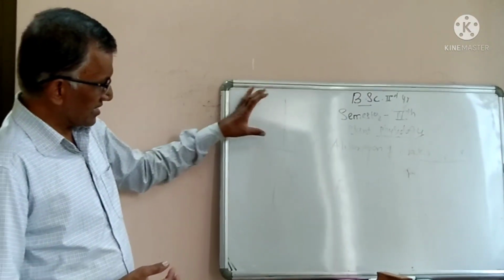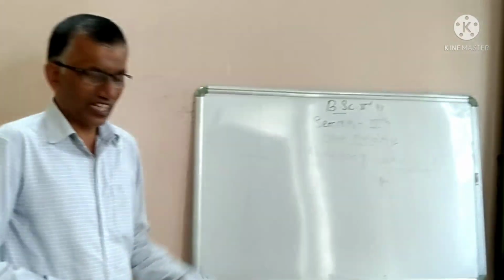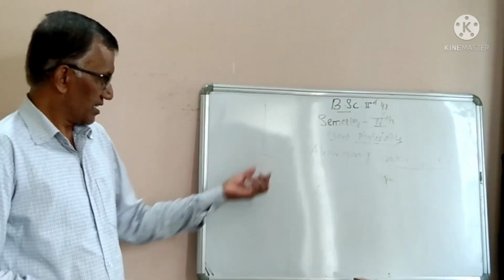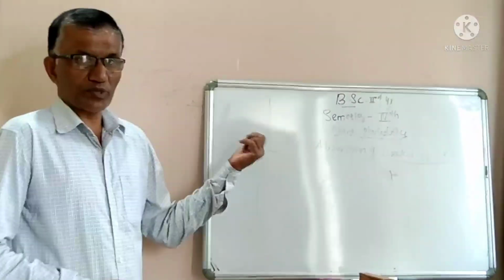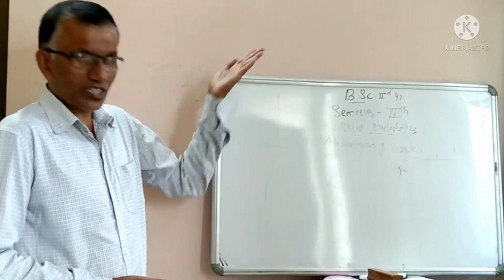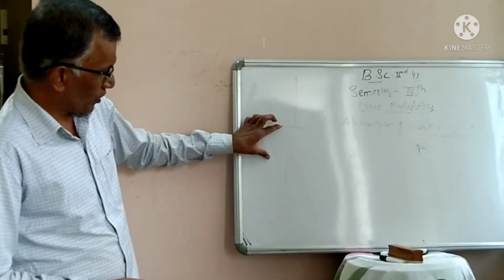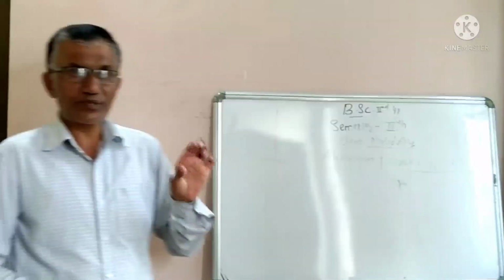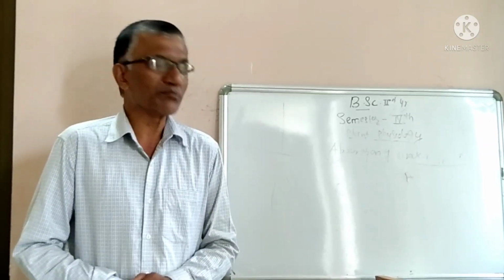As already discussed, the portion of the plant that lies underground is known as the root system, and the portion above ground level is known as the shoot system. The root system is mainly responsible for absorption of water and minerals.